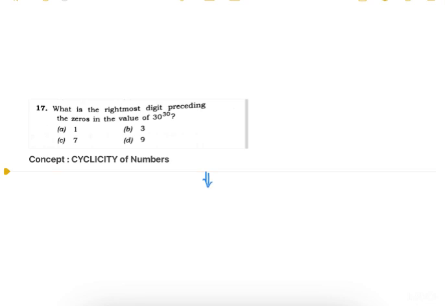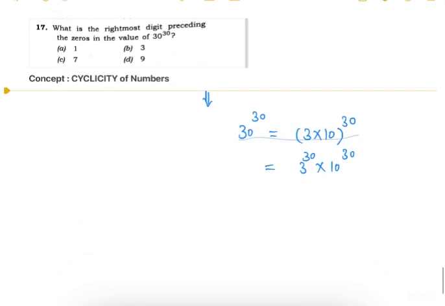Okay, now this question is based on the concept of cyclicity of numbers. So the expression we have been given is 30 to the power 30. We can write 30 as 3 into 10, to the power 30. We can write it as 3 to the power 30 into 10 to the power 30. So from 10 to the power 30 we will get zeros, but from 3 to the power 30 we will get numbers.